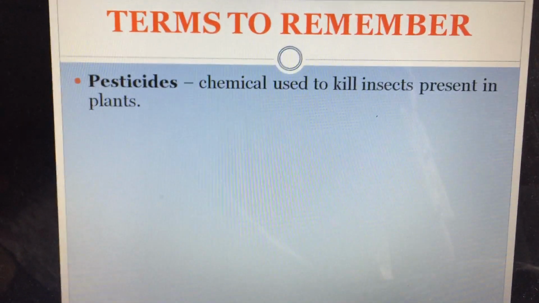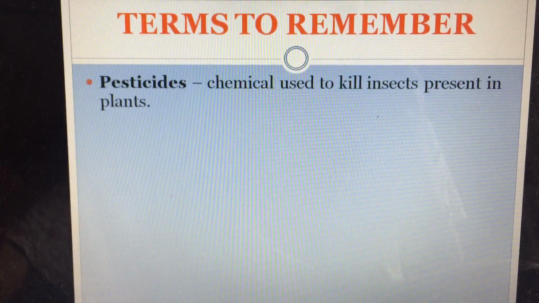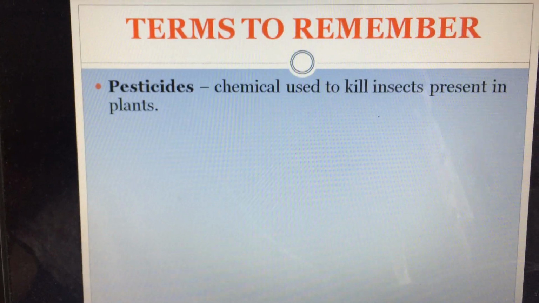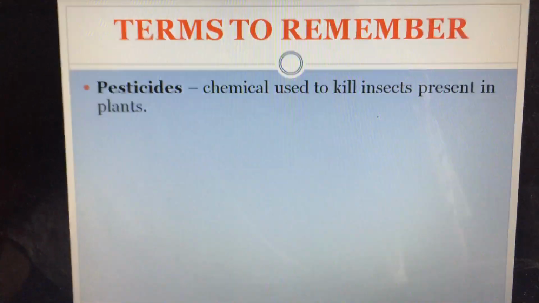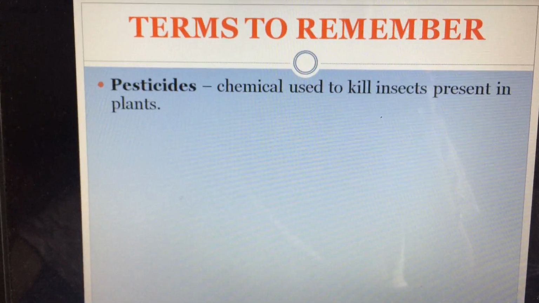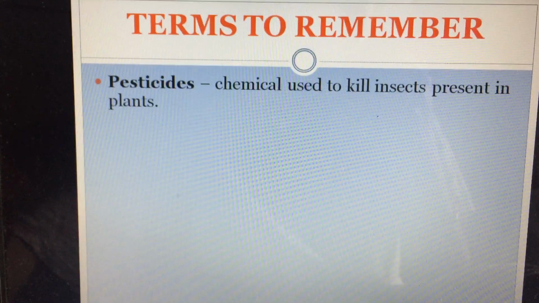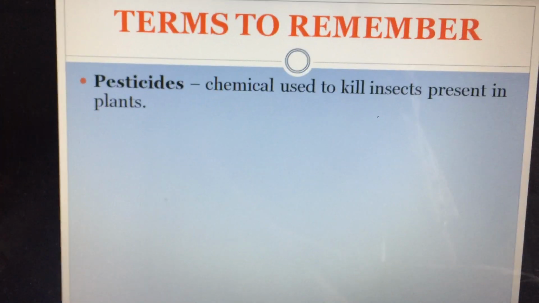Pesticides: chemicals used to kill insects present in plants. Now pesticides are chemicals. When plants or crops catch insects which harm the plant, the farmers use certain kinds of chemicals to kill those insects or to protect the plants from those insects. So that chemical is known as pesticide.